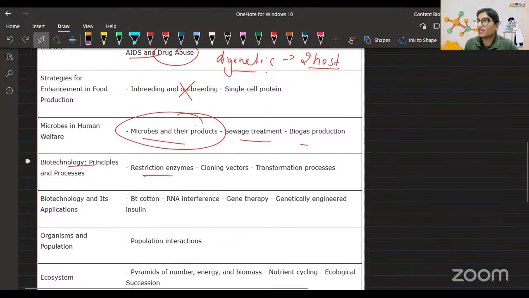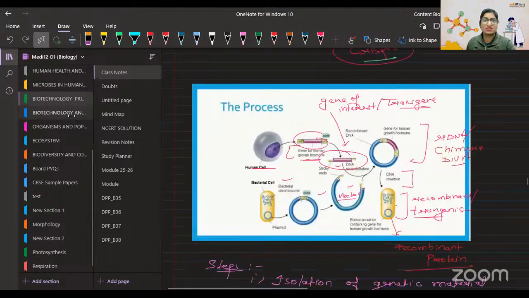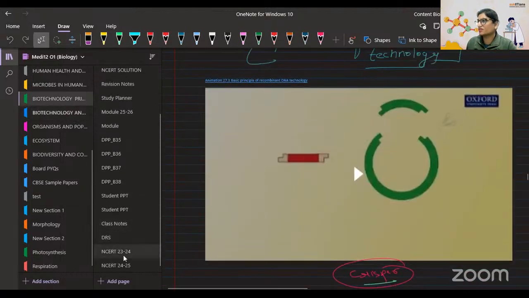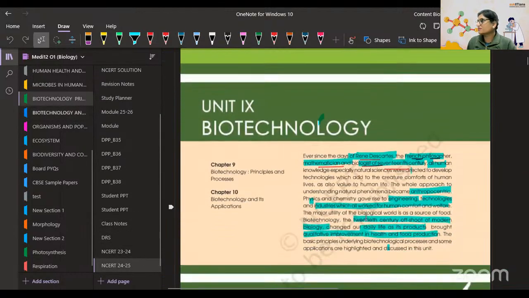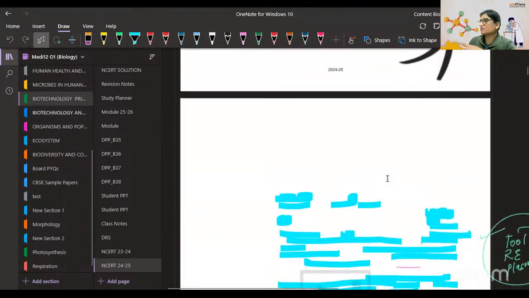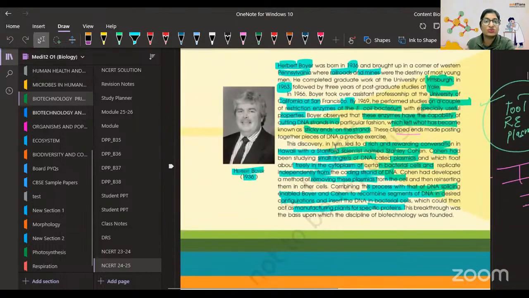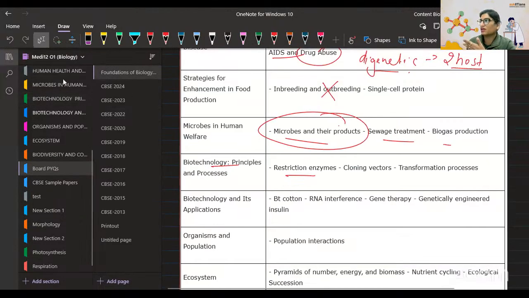If I'm opening this NCERT, let's say I'm opening biotechnology, because it itself has 2 chapters. If you see now, they have given this paragraph. They have talked about a scientist and some information is given. It is there in every starting unit. I have taught this in the class. For sure a question can come from there also. So that's why I'm saying.